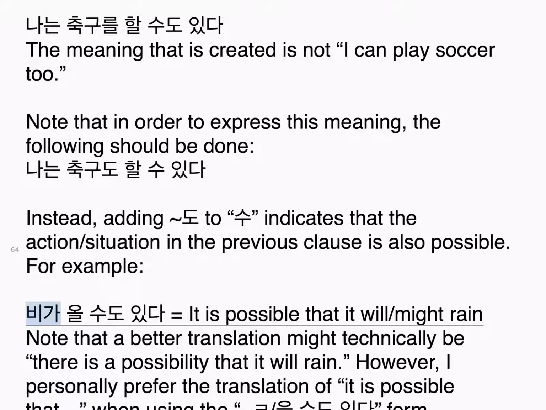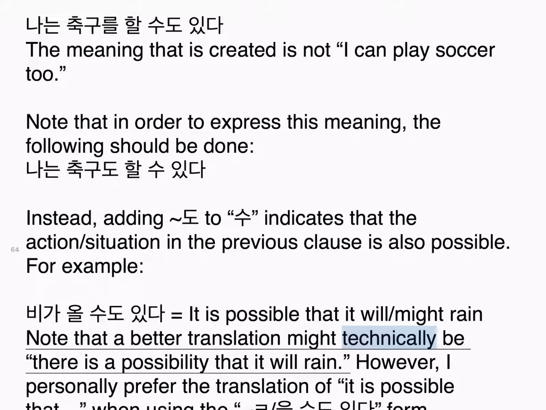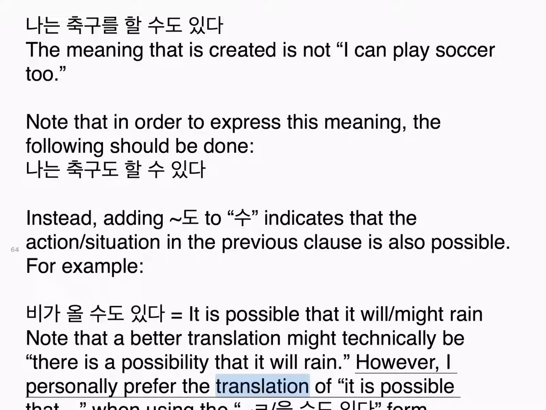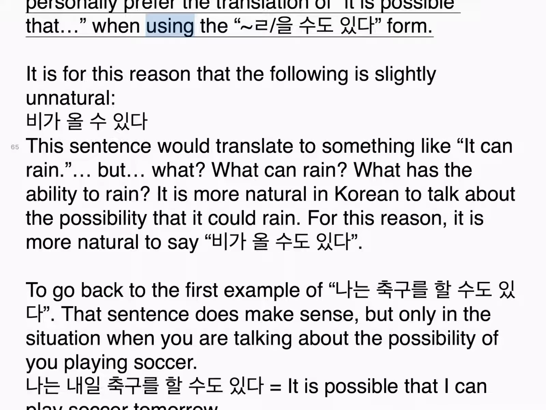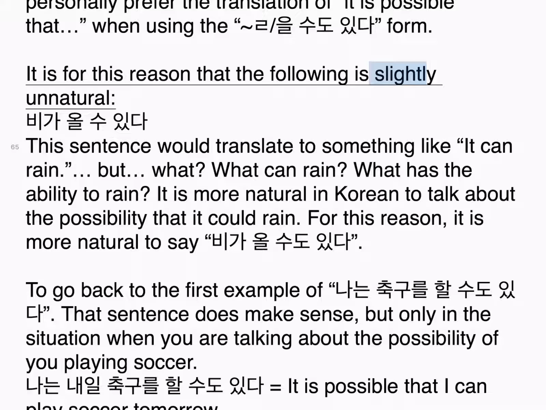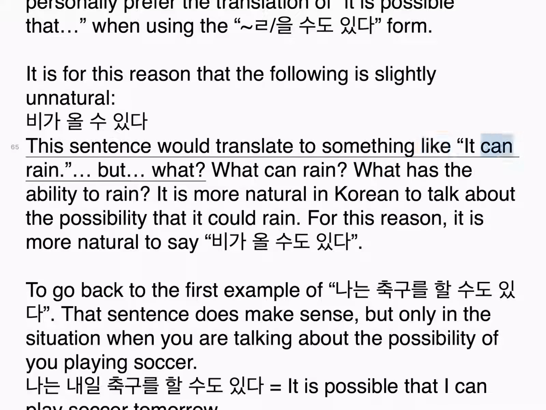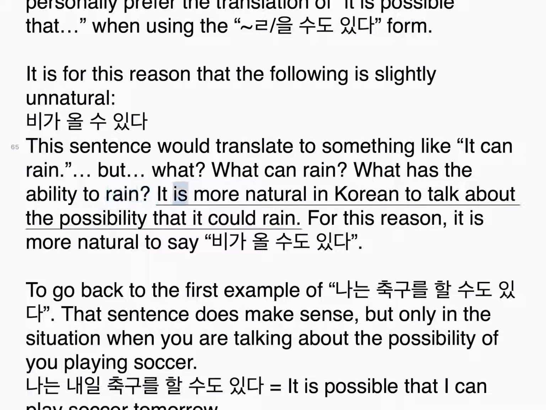For example, 비가 올 수도 있다. It is possible that it might rain. Note that a better translation might technically be there is a possibility that it will rain. However, I personally prefer the translation of it is possible that when using the 을 수도 있다 form. It is for this reason that the following is slightly unnatural. 비가 올 수 있다. This sentence would translate to something like it can rain. But what? What can rain? What has the ability to rain? It is more natural in Korean to talk about the possibility that it could rain. For this reason, it is more natural to say, 비가 올 수도 있다.